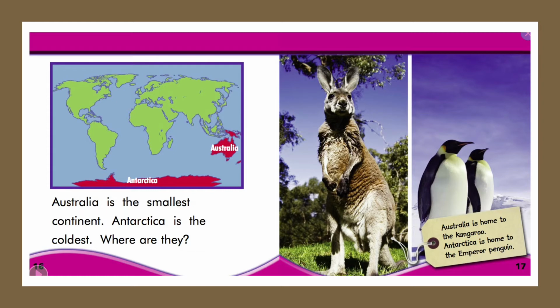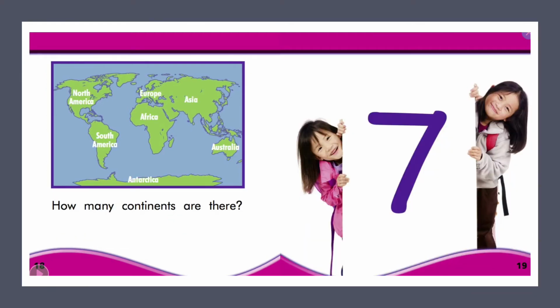Australia is the smallest continent. Antarctica is the coldest. Where are they? So that's why they give you the map there, to show you where they are. Australia is home to the kangaroo. Antarctica is home to the emperor penguin. How many continents are there? 7. North America, South America, Antarctica, Africa, Europe, Asia, and Australia.